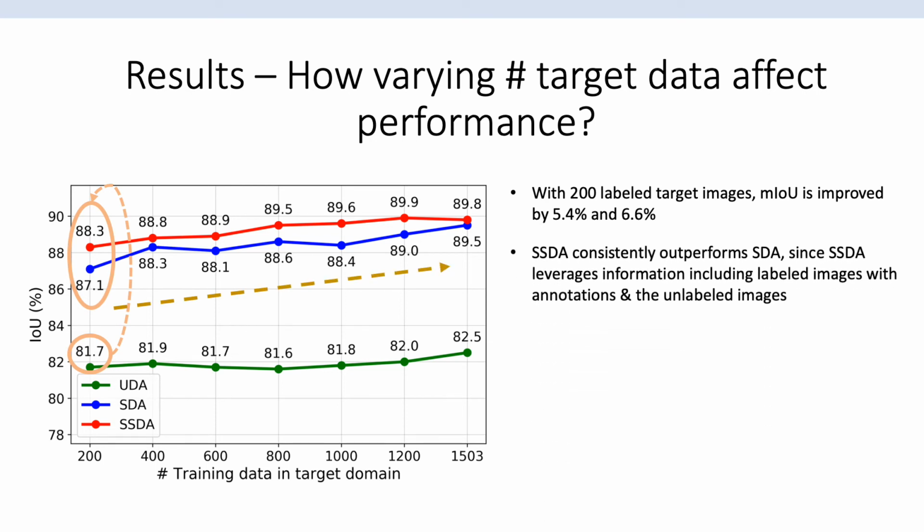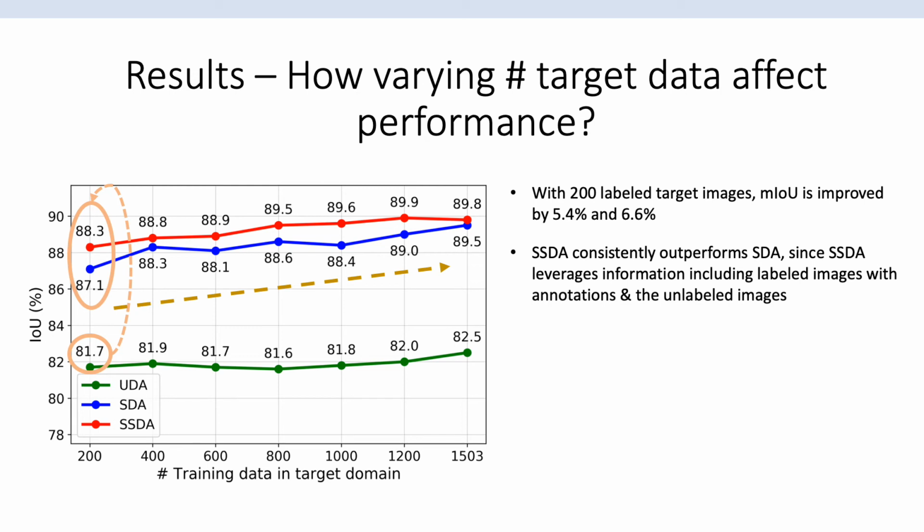SSDA consistently outperforms SDA, since it's able to leverage the most available information. The gain in performance for SSDA relative to SDA is brought about by the addition of the adversarial loss and the semi-supervised loss from unlabeled target data.